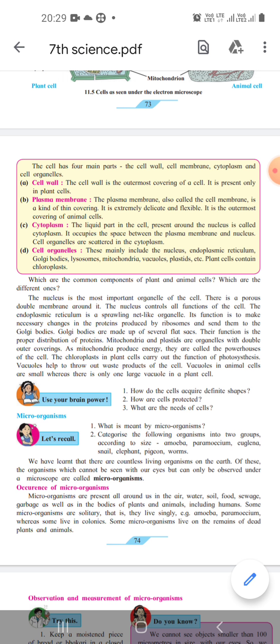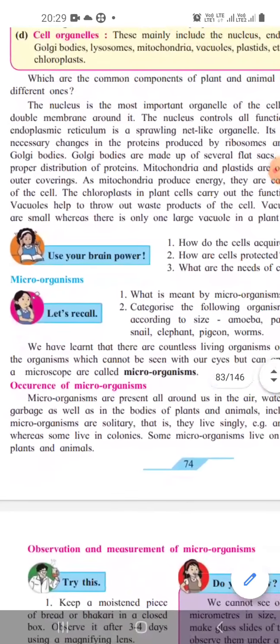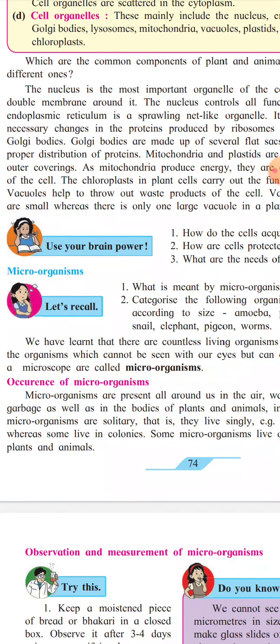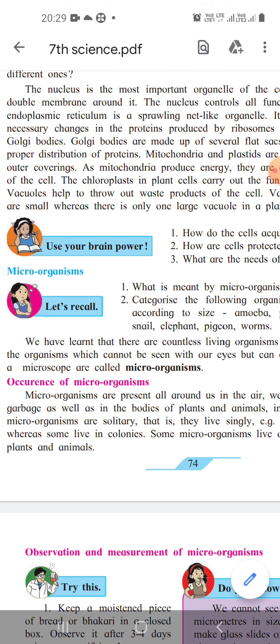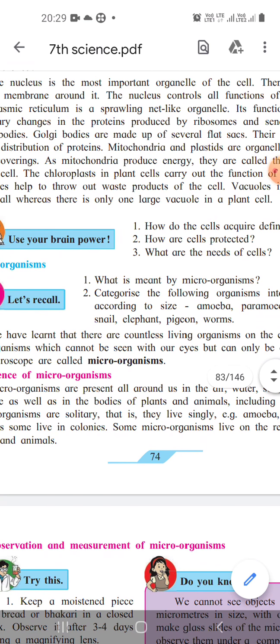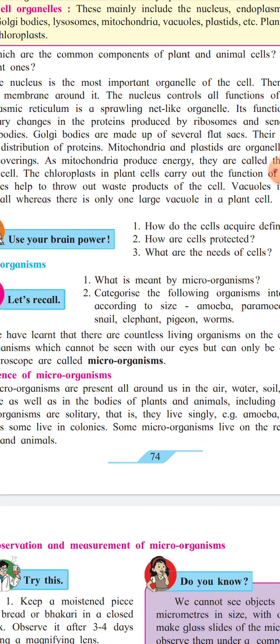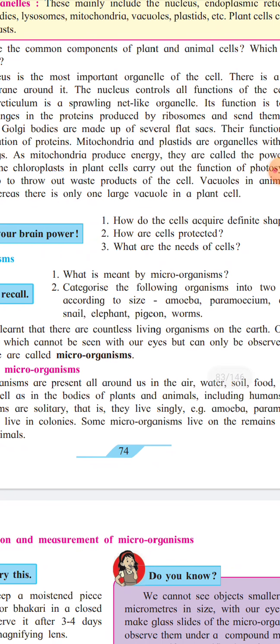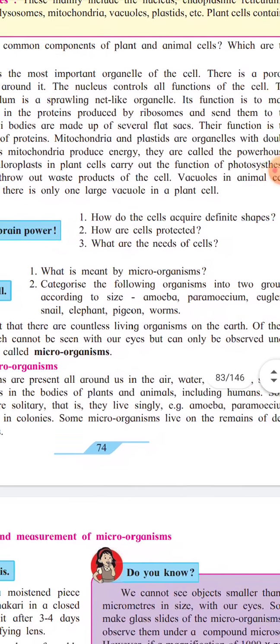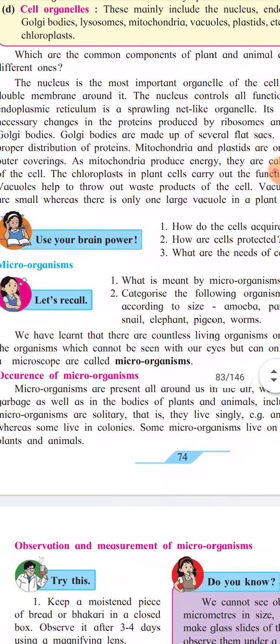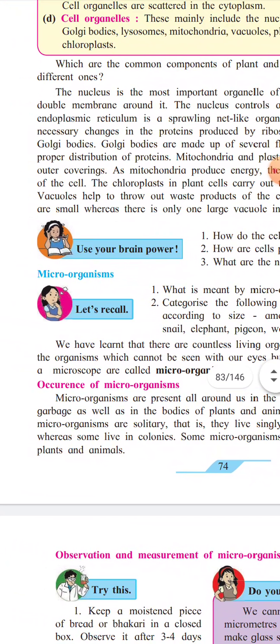Now we start learning the occurrence of microorganisms. Microorganisms are present all around: in air, in water, in our food, soil, sewage, and garbage, and also in the human body.